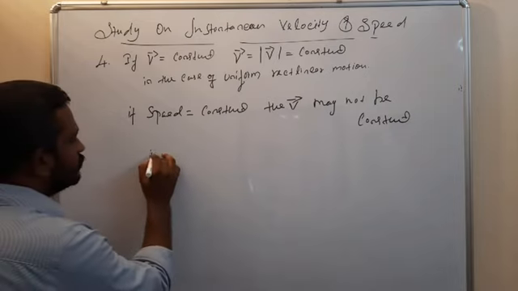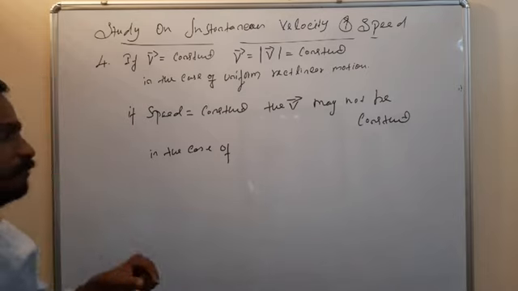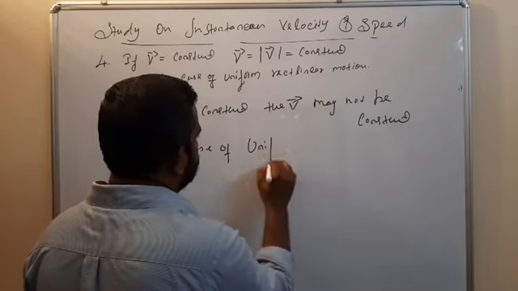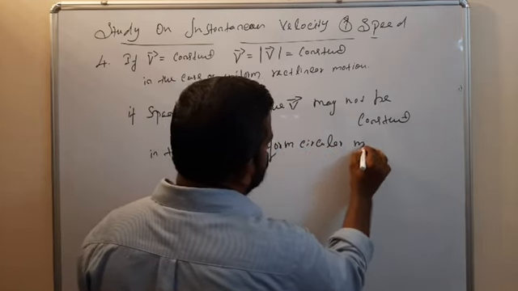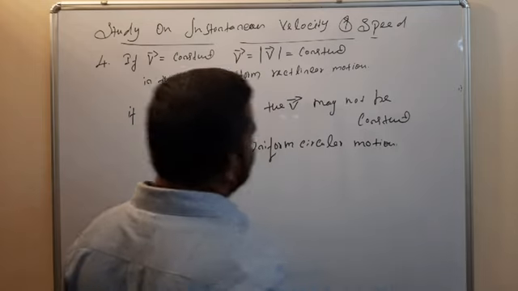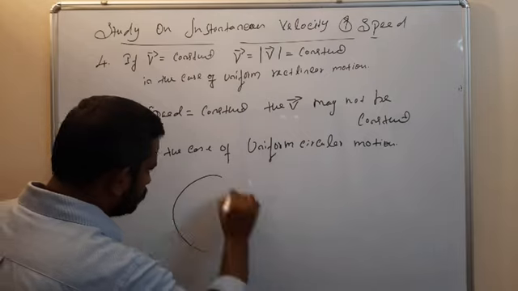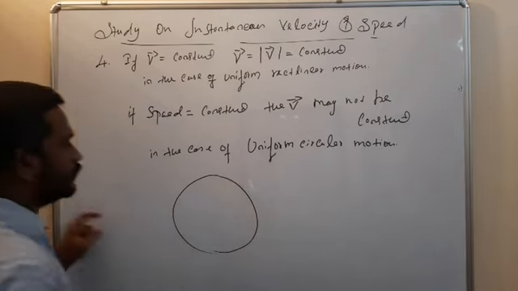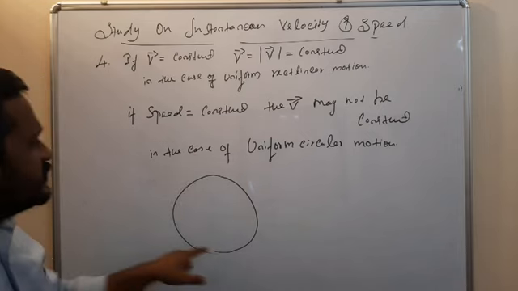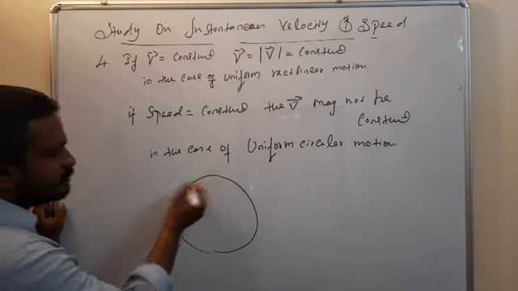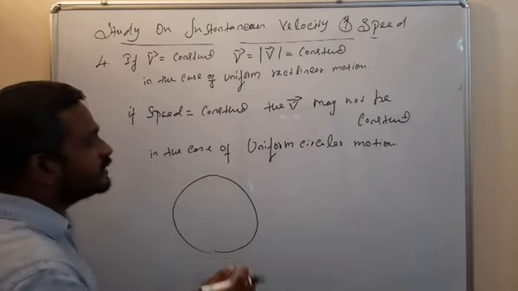So in the case of uniform circular motion, an object is rotating, making a circular motion, that is the speed is constant. In each and every point the speed is constant, but the velocity is different due to the change in direction.